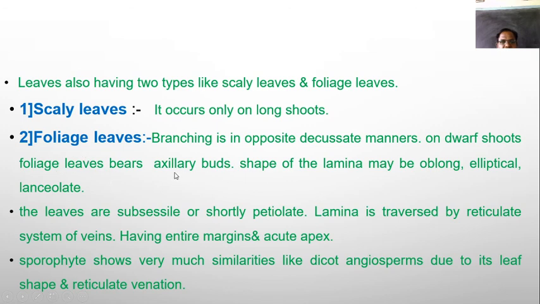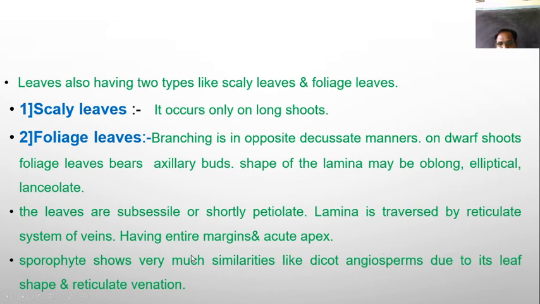They bear an axillary bud which may convert into a cone. The leaves are petiolate, and the lamina shows reticulate venation, entire margin, and pointed apex. These are the characters of these leaves.